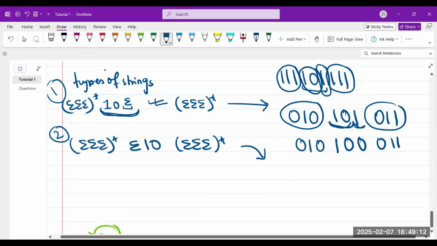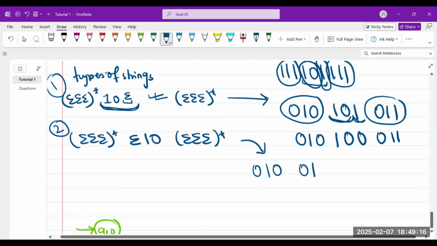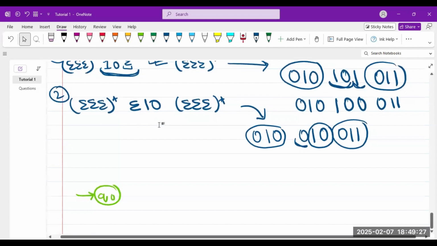But it could be 0, 1, 0, 0, 1, 0, 0, 1. So this substring comes after and then anything. This is a block. This is a block. But this is what we have catered. If the sigma comes first, sigma basically means what if it's 1, 1, 0, or if it's 0, 1, 0. And this sigma basically says that if it's 1, 0, 1 or it's 1, 0, 0.